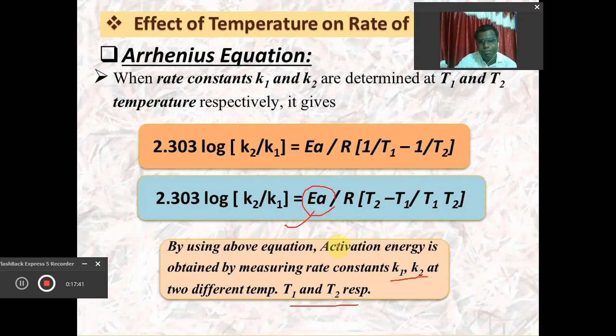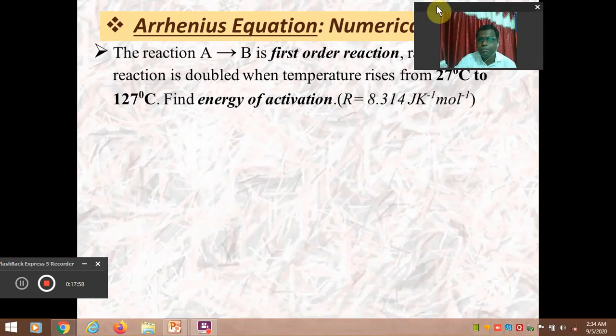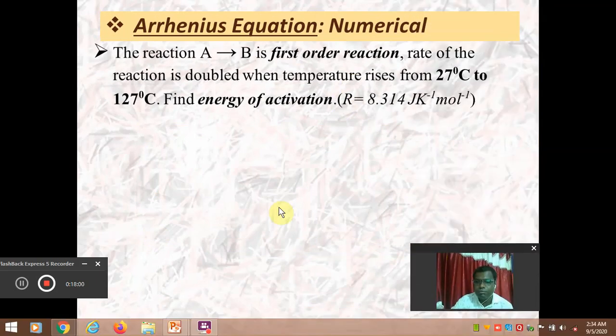So the Arrhenius equation can be written in exponential form, and also in logarithmic form at two different temperatures having rate constants k1 and k2.